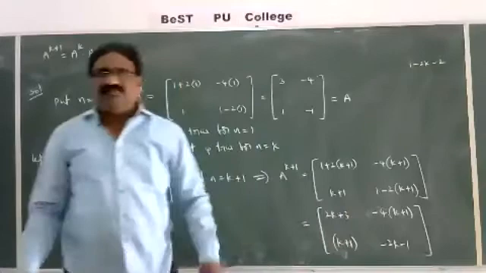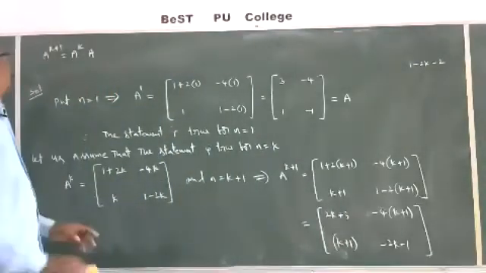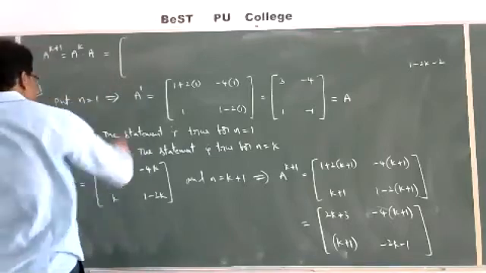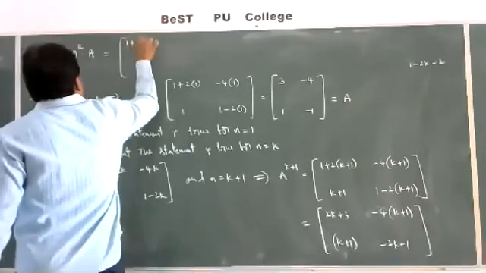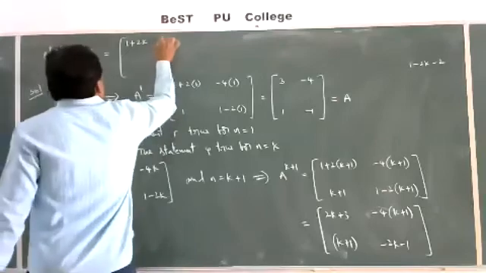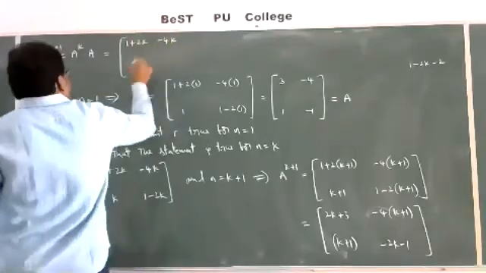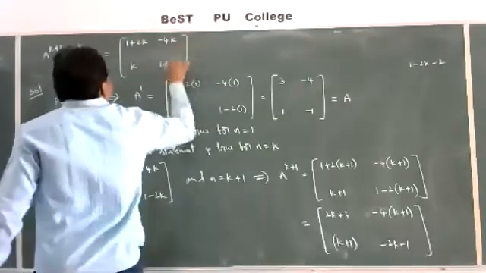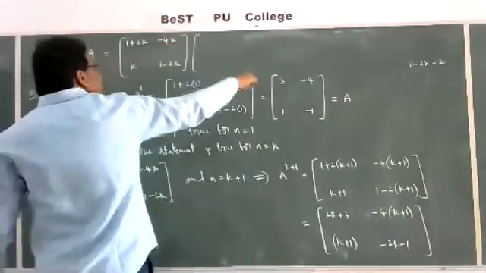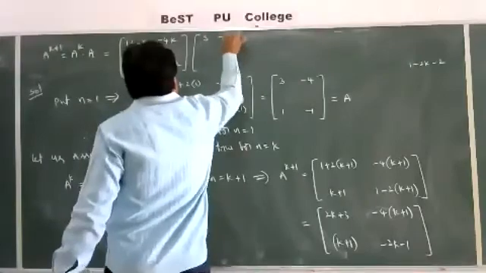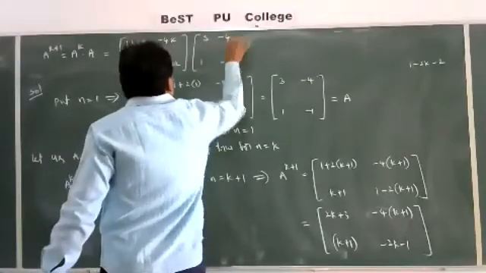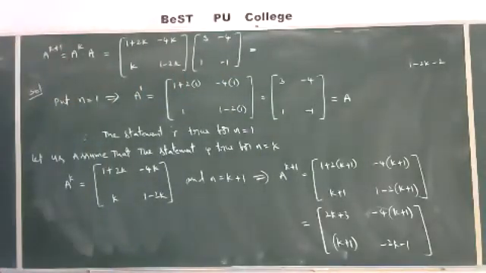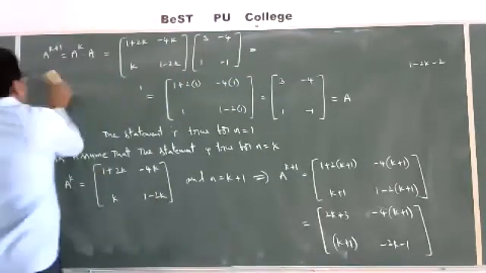So our statement is correct. So what is A power k? [1 + 2k, -4k; k, 1 - 2k]. This is A power k into A, which is [3, -4; 1, -1].